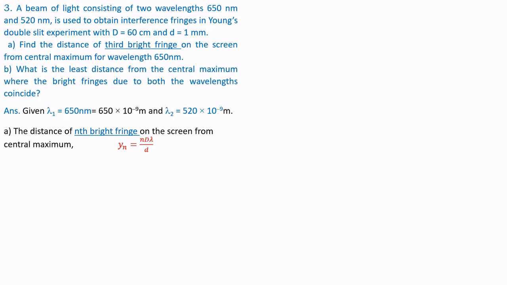Part A. The distance of the nth bright fringe on the screen from the central maximum is given by yn is equal to n D lambda by d. Therefore, y3 is equal to 3, because the question asks for the third bright fringe. So y3 is equal to 3 into 0.6 into 650 into 10 to the power of minus 9 divided by 1 into 10 to the power of minus 3.